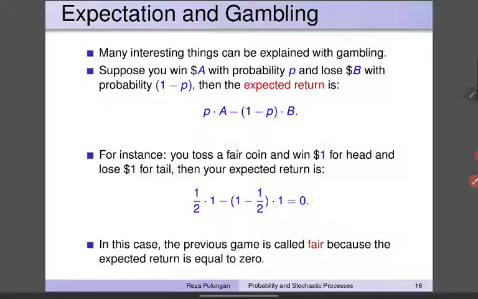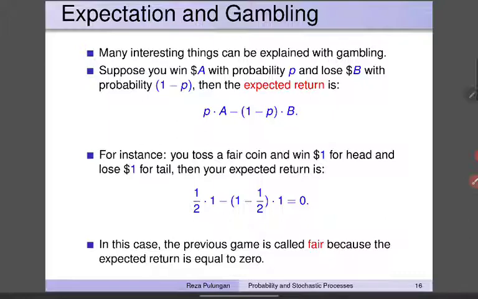Expectation and gambling. Many interesting things can be explained with gambling, and we are going to use this often later on. The simpler one is what we call expected return. Suppose you win $A with probability P and lose $B with probability 1 minus P. Then for the expected return, there are only two possibilities, winning or losing.